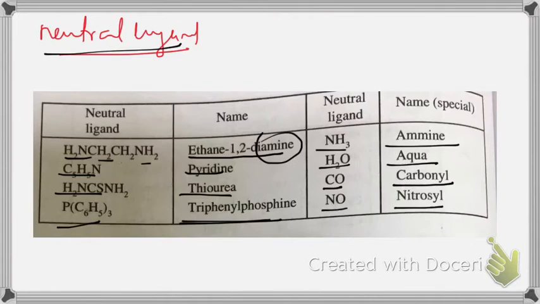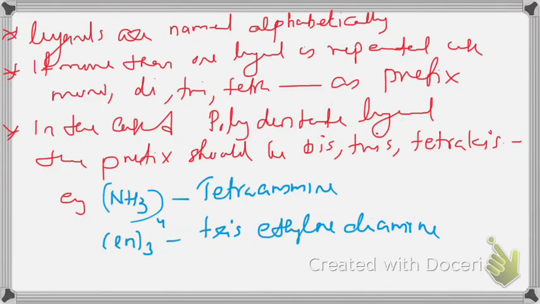This is the way in which we have to name neutral ligands. There are lots of other ligands we have, but you have to practice it separately. This much of ligands are there in your textbook. Now again, if you have more than one different kinds of ligand, one is ammonia, one is chloride, one is bromide, one is hydroxide, then how to name it? Definitely the answer is that ligands are named alphabetically.